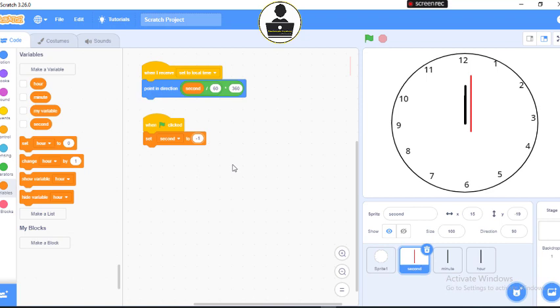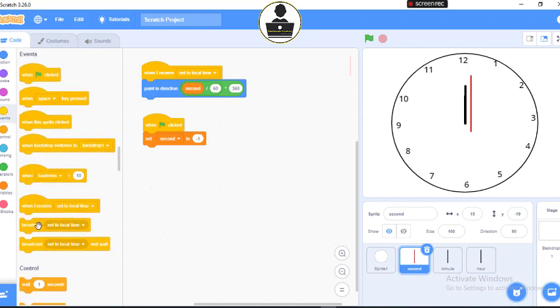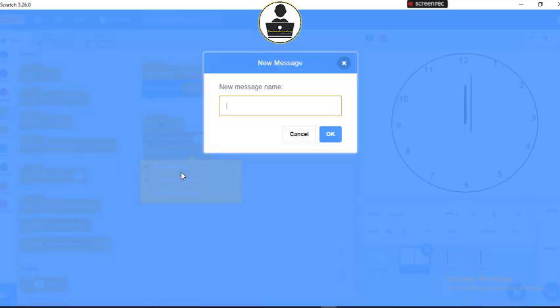All right. Set seconds to -1. And broadcast. Let's give it a broadcast. Go to event. Broadcast what? Broadcast update local, not set to local time. Update local.